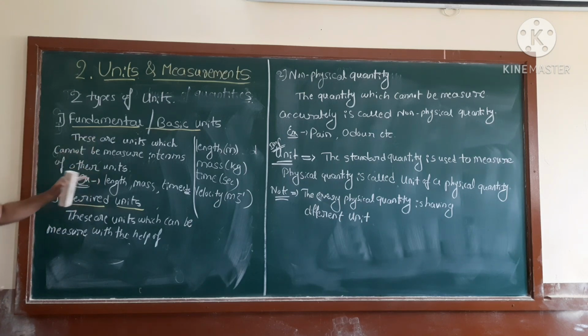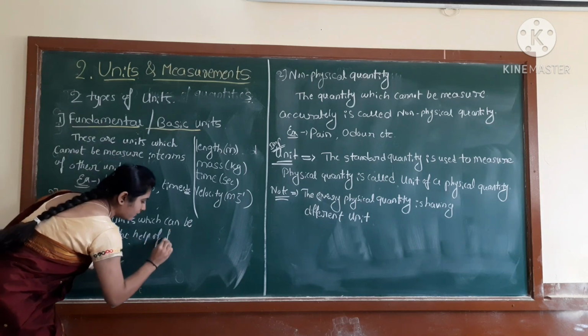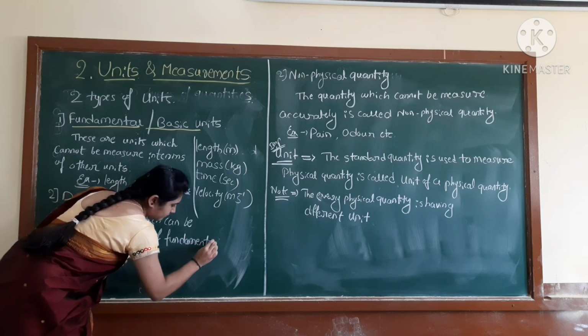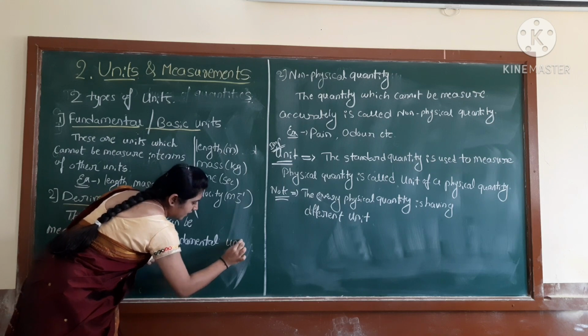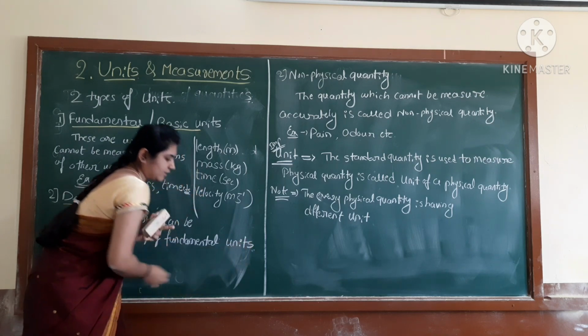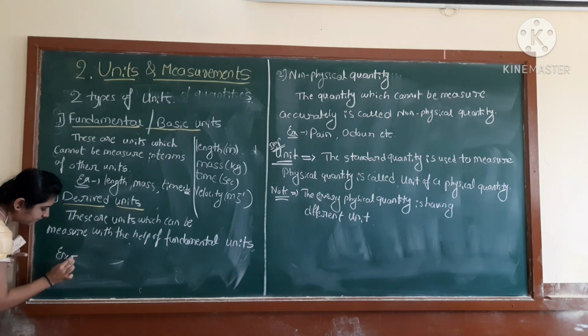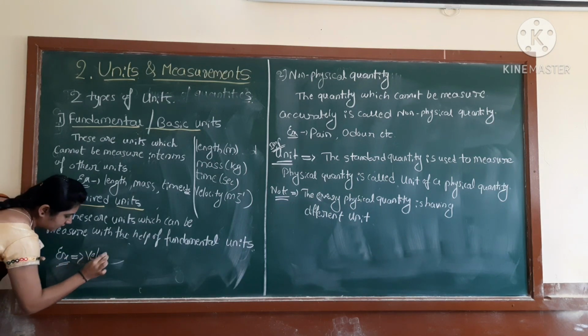What are these? Fundamental units. With the help of fundamental units. Correct, students?